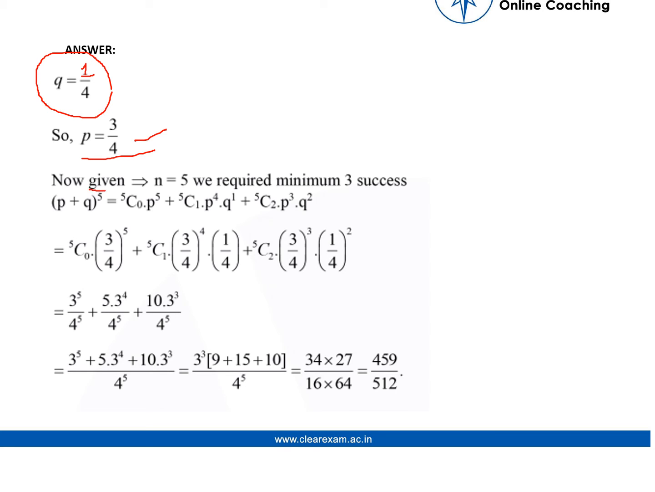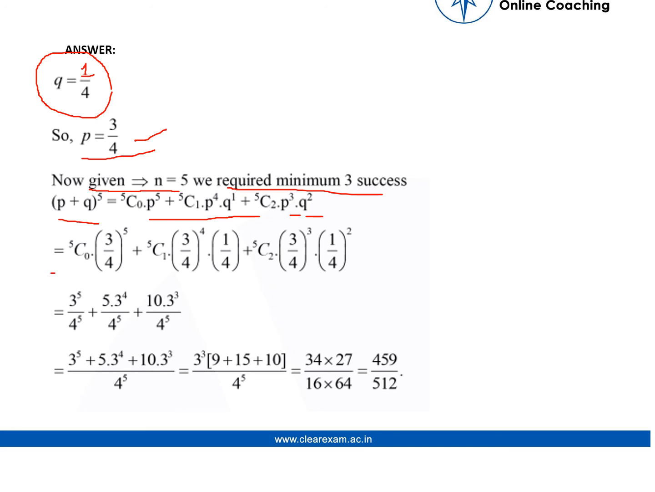Now we were given that n is equal to 5 and the required minimum is 3 successes. So by putting it into the formula (p + q)^5, and as the minimum number of successes is 3, we will go up to 3 terms, that is 5C2 p^3 q^2.